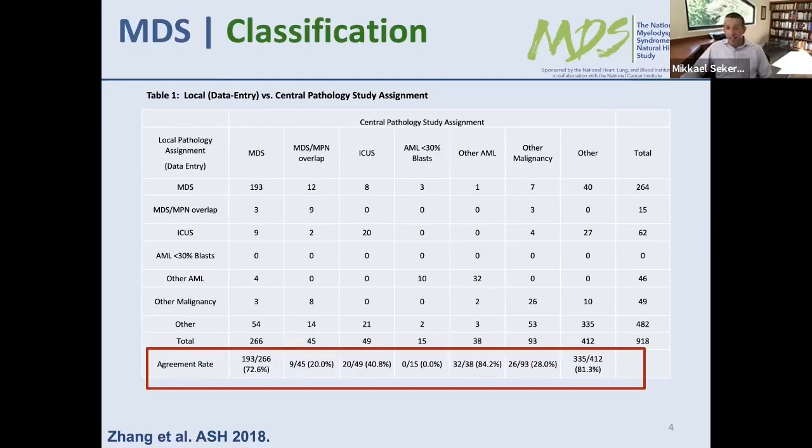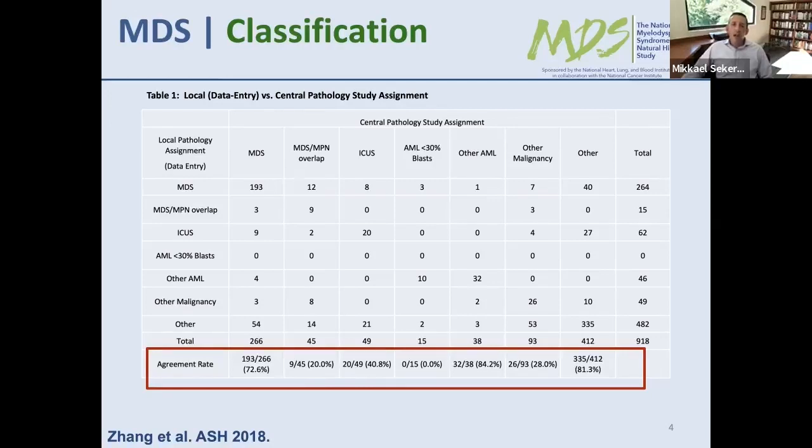So if you're a glass half full sort of person, you'd say that's great. On the other hand, that means that 27% of the time there was disagreement between a local diagnosis of MDS and a central expert diagnosis of MDS. And we're not talking about subtle debates within pathology about whether a patient really had 9% ring sideroblasts or 10% ring sideroblasts. This is differences between MDS and AML, or MDS and no cancer diagnosis at all.